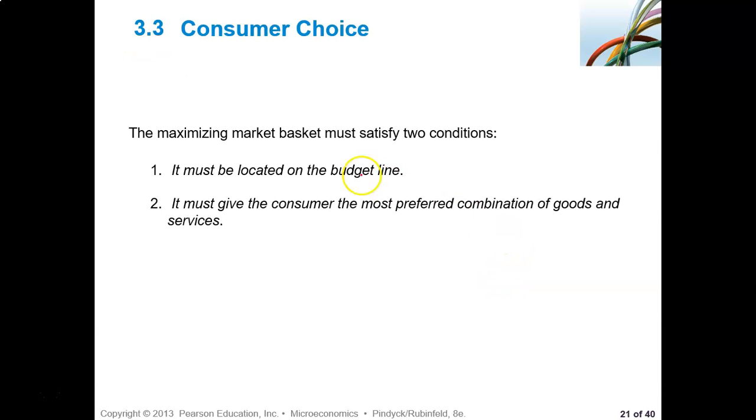Now what about consumer choice? The maximizing market basket must satisfy two conditions, right? It must be located on the budget line. And then it must give the consumer the most preferred combination of goods and services. It has to be the most preferred compared to others.